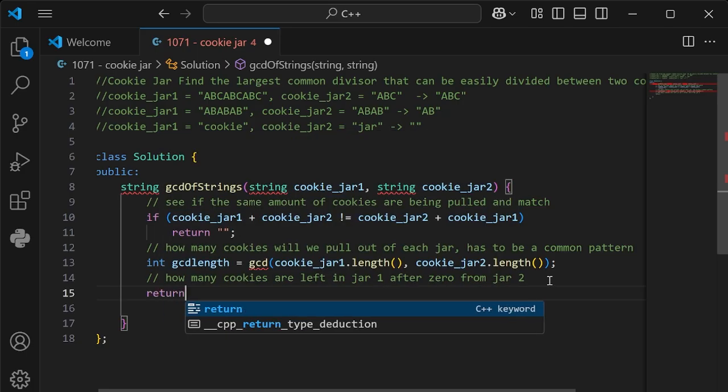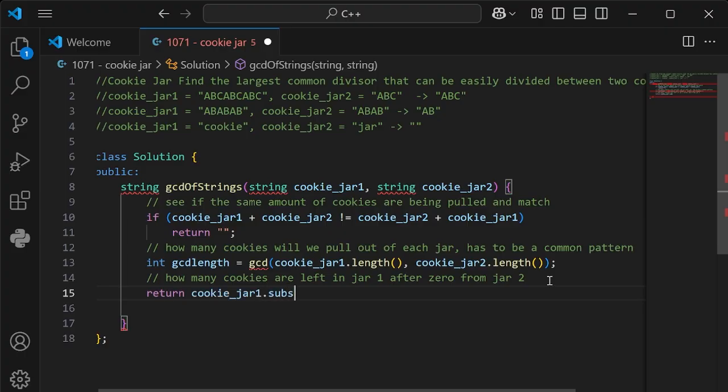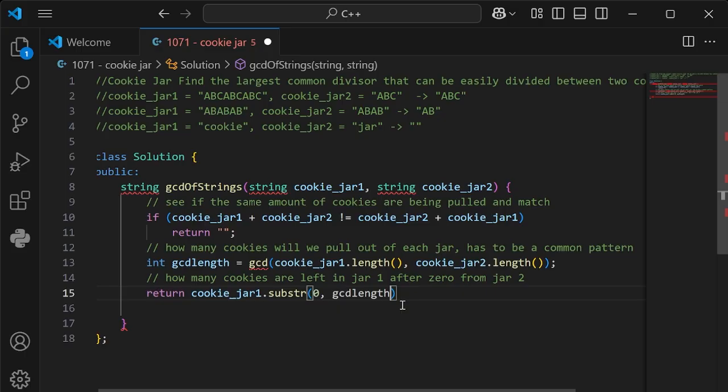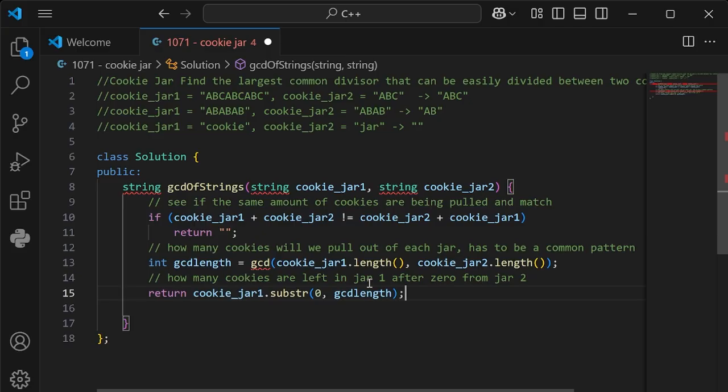We return just as we did in Python, and then we're going to say cookie jar 1 because it has the most cookies, and then we're going to use our substring, and then we're going to do that 0 because we start from 0, and then we're going to reference this function right here, 0, comma, GCD length. That's it. And then we end it with a semicolon like SQL. And that is our first one, our public function.